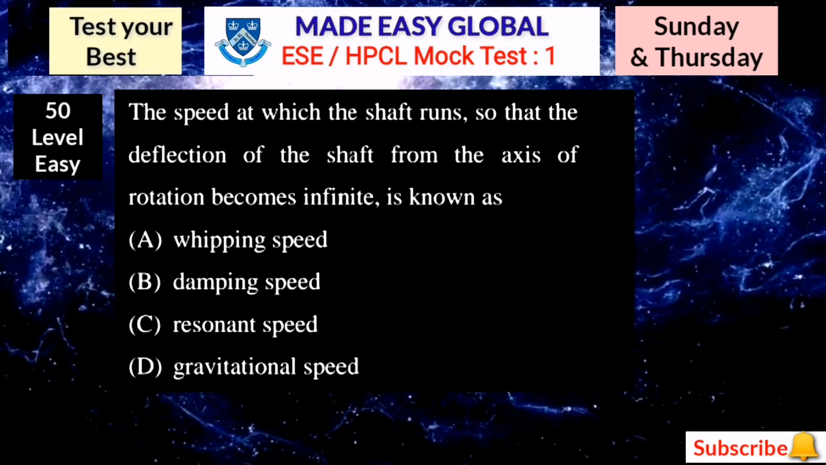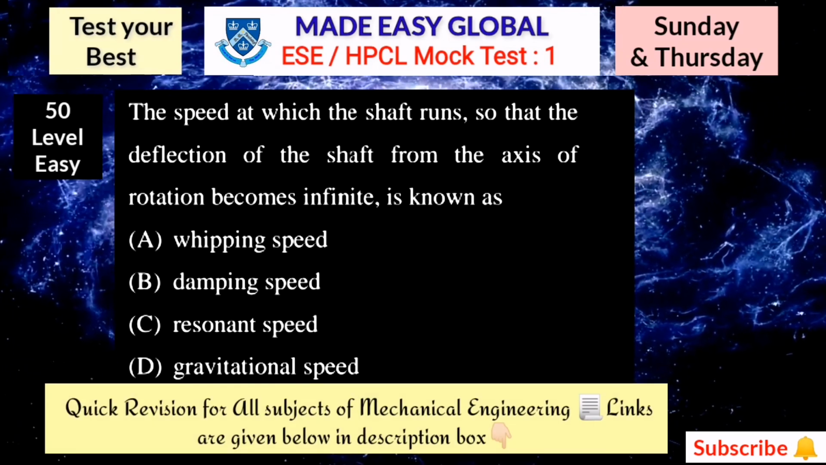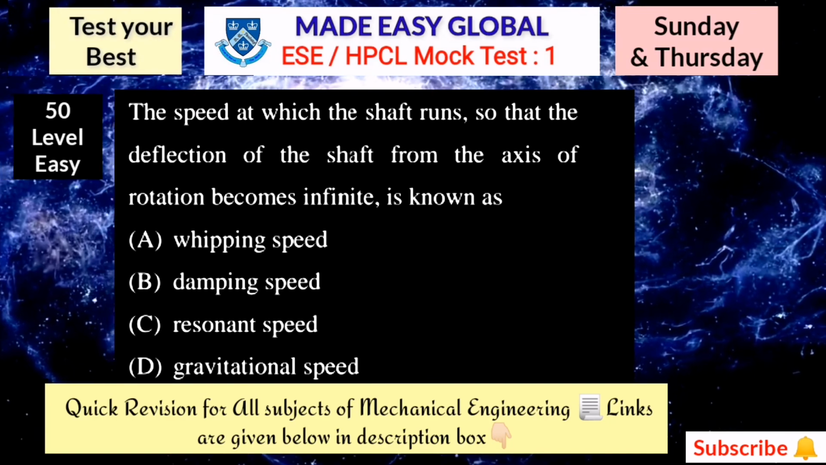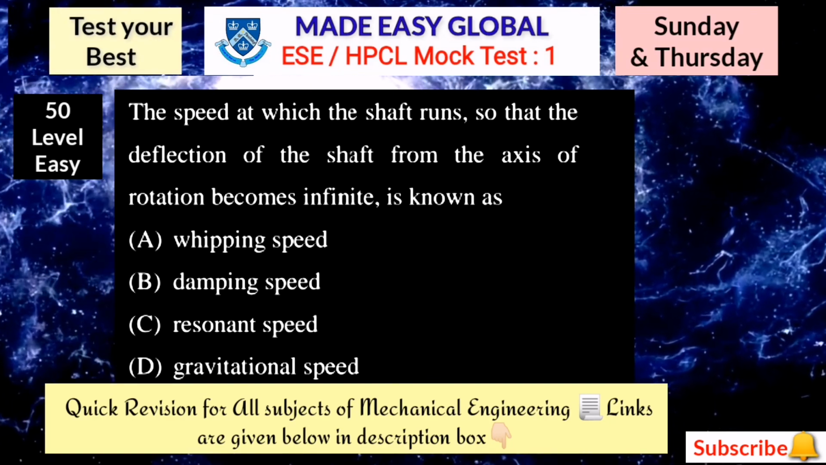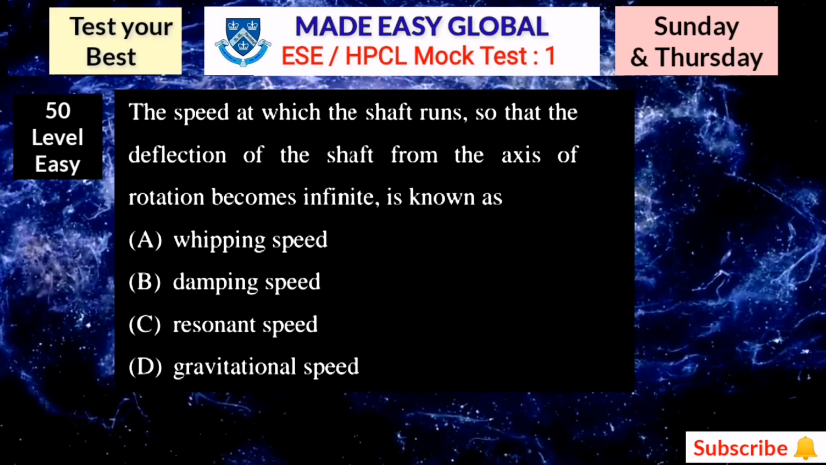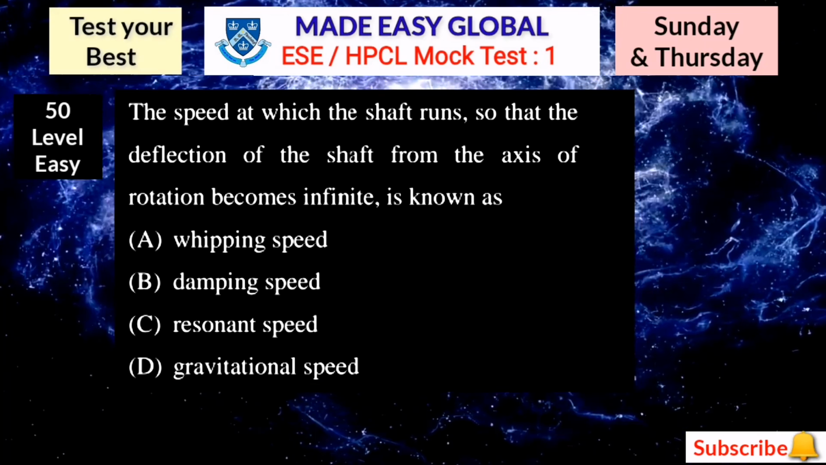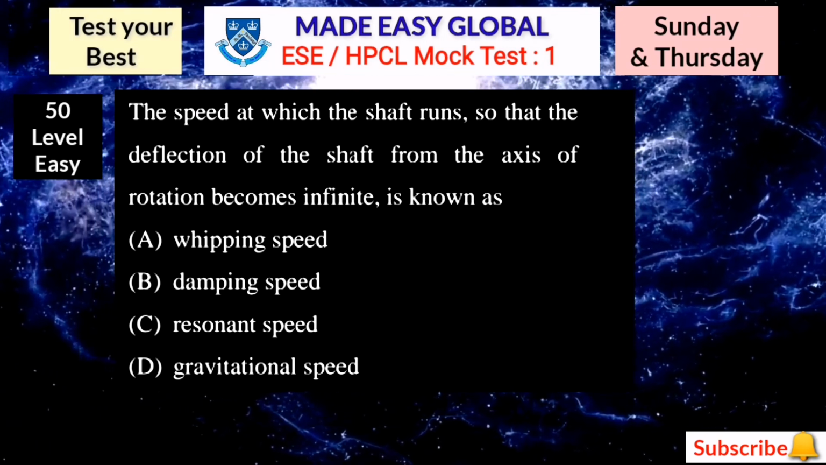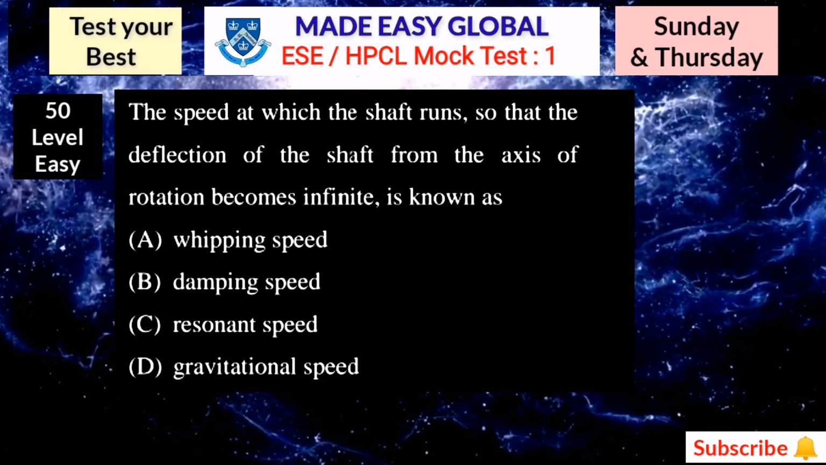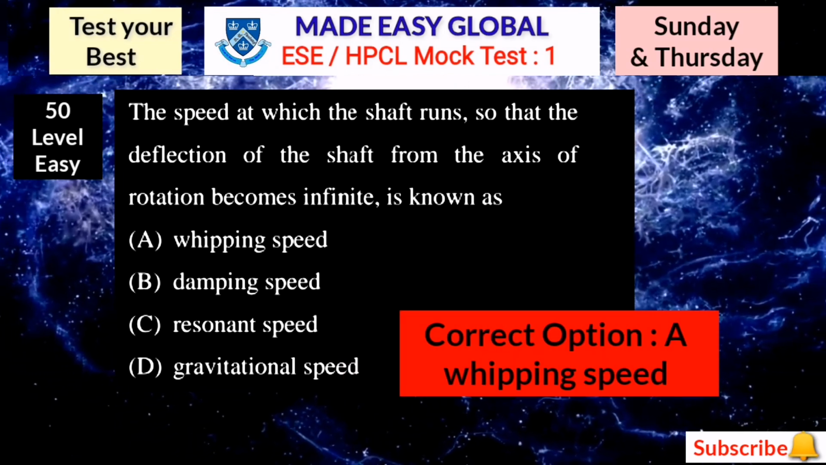Then after question number 50, the speed at which the shaft runs so that the deflection of the shaft from the axis of rotation becomes infinite is known as option number A whipping speed, option number B damping speed, option number C resonant speed, and option number D gravitational speed. So write down this final answer in your book. Here the correct answer is whipping speed.